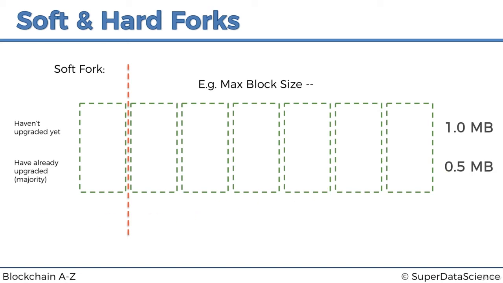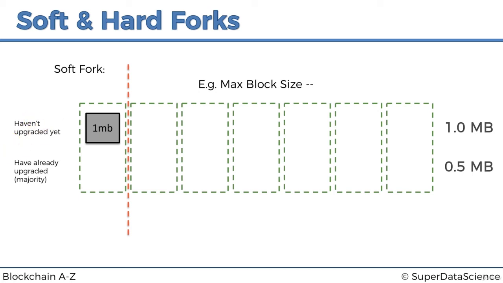So let's have a look. The network is here, so it continues. The chain comes up to here. Then the rules are changed because we have the majority who agreed to change the rules. And from here, what happens? Well, even though the majority is here, let's say that the first block is actually found by a miner from this group. It could totally happen, right? Because mining blocks is kind of like a lottery.